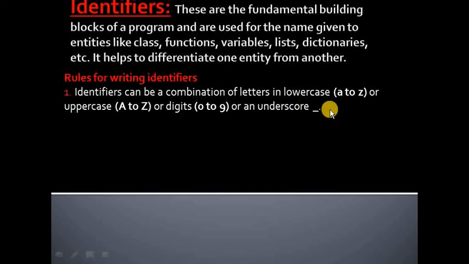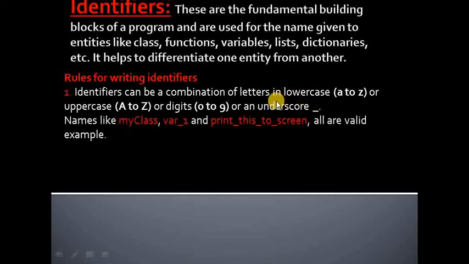For example, myClass is a combination of small case and uppercase letters. Where_1 uses lowercase letters, underscore and a digit, and print_this_to_screen. So all these are valid examples.